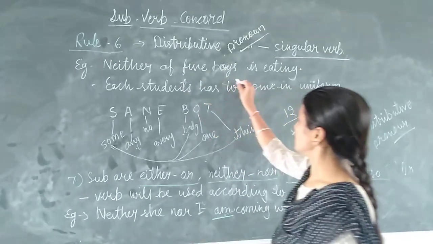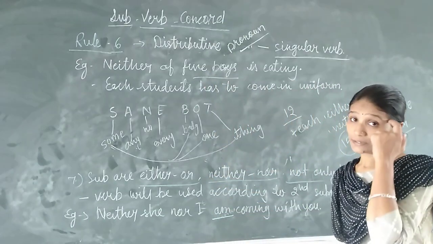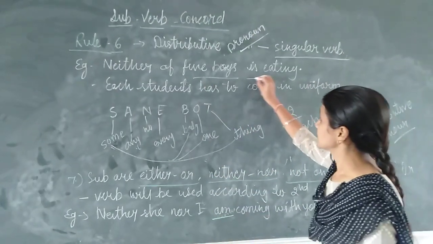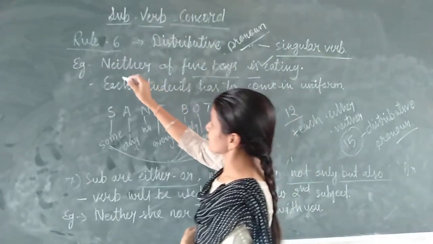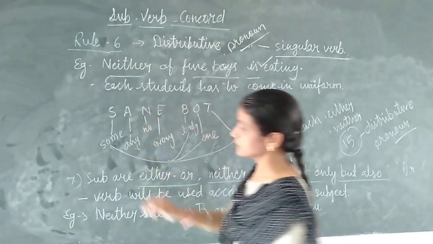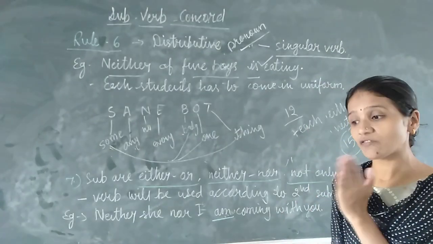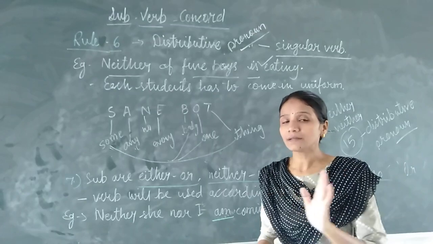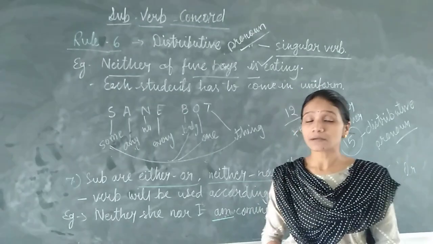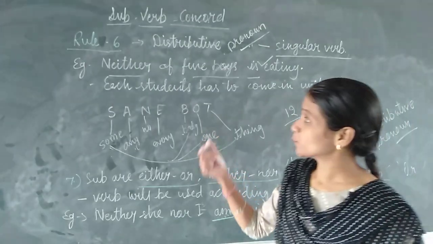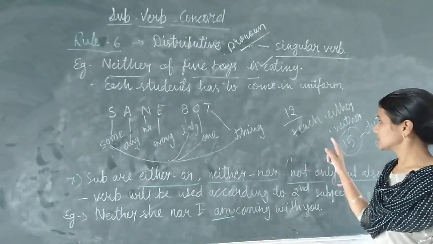Neither of 5 boys. See, the subject is 5 boys, but still I have written "is", and this is correct. Why? Because the sentence is starting with the distributive pronoun neither. See, the important thing is that neither should not be given with its pair, like neither nor. It is a pair. Either or, it is a pair. But when we have the word neither without its pair, it means this is called a distributive pronoun.